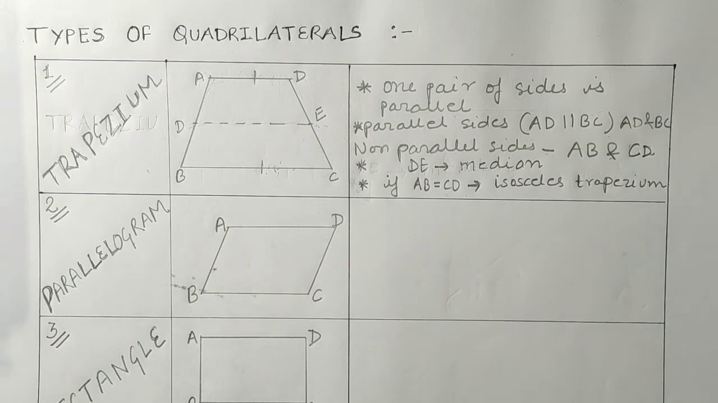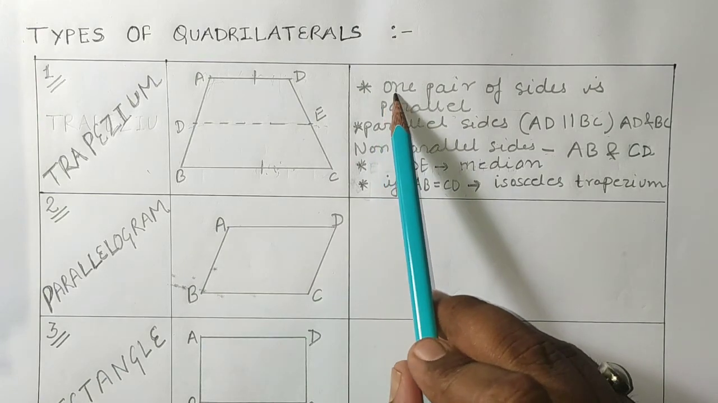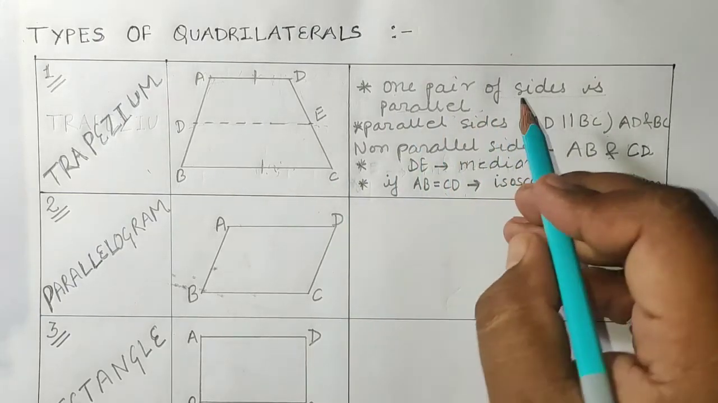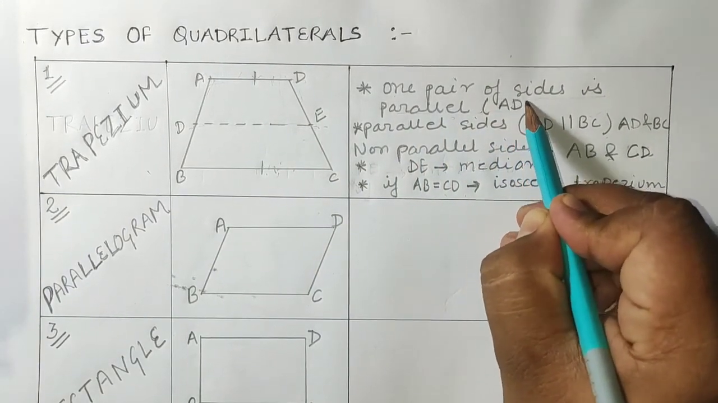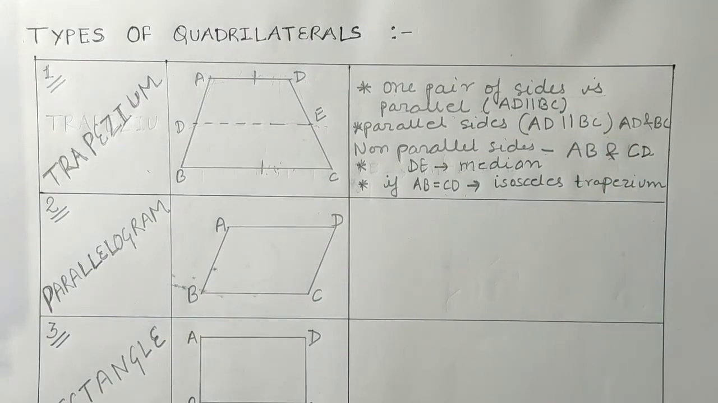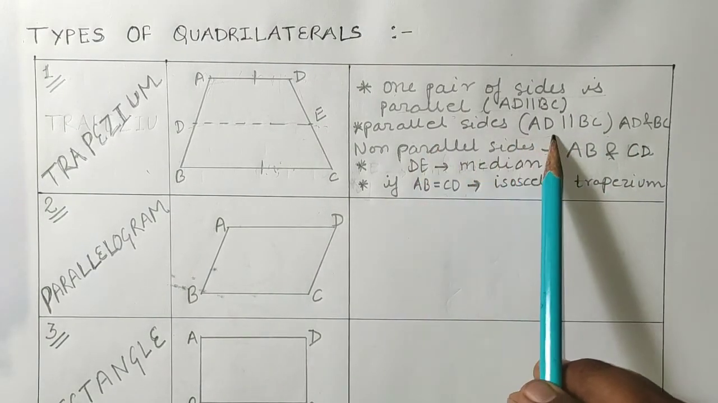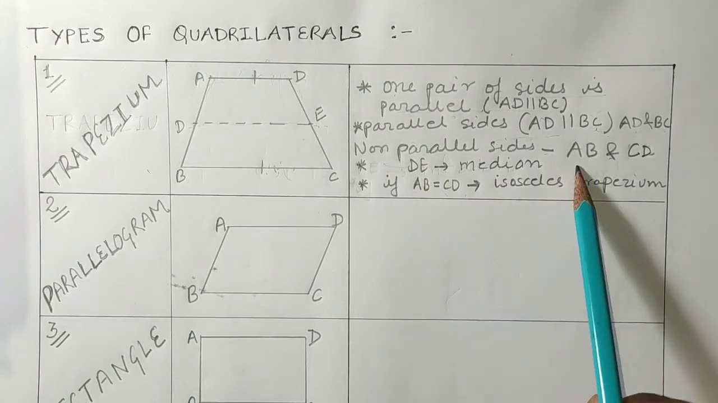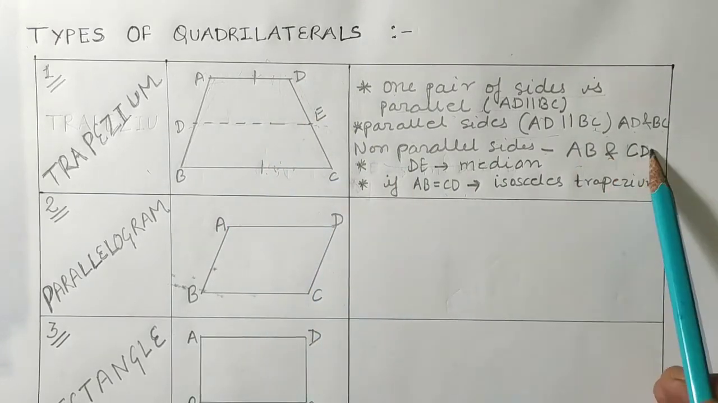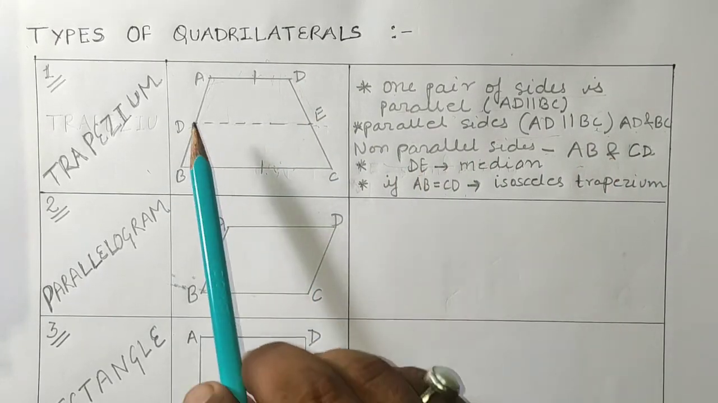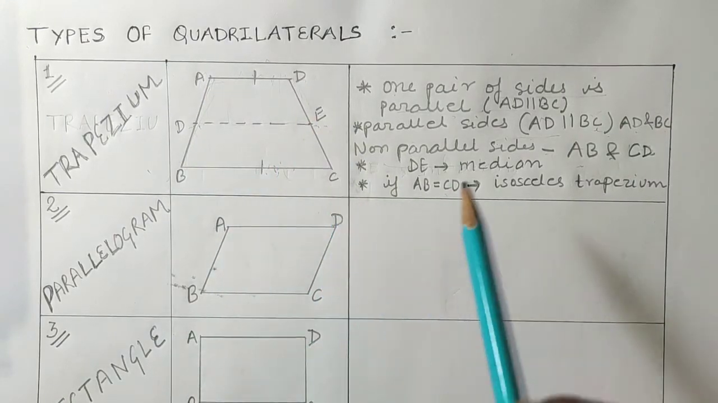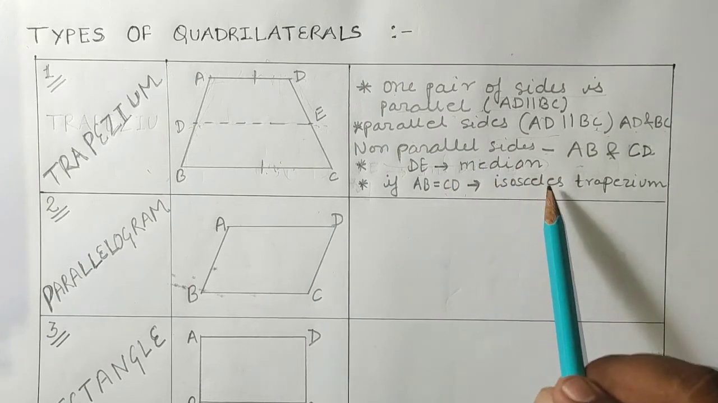So these are the basic things about a trapezium. The main property is that one pair of sides is parallel. In this figure, AD is parallel to BC. The second thing is that the parallel sides are AD and BC, and the non-parallel sides are AB and CD. After that, if we join the midpoints of the non-parallel sides, that line is known as the median.